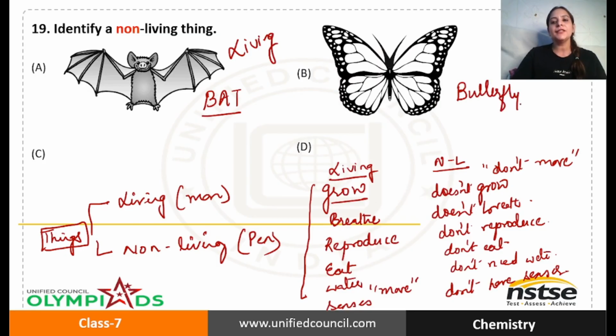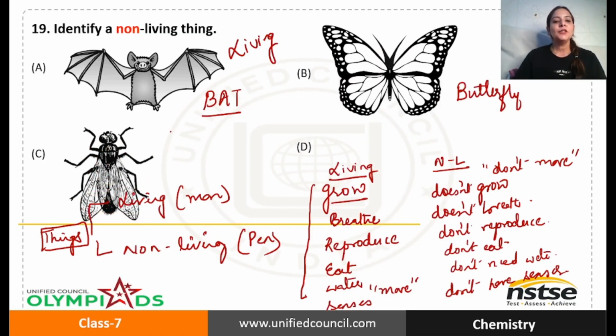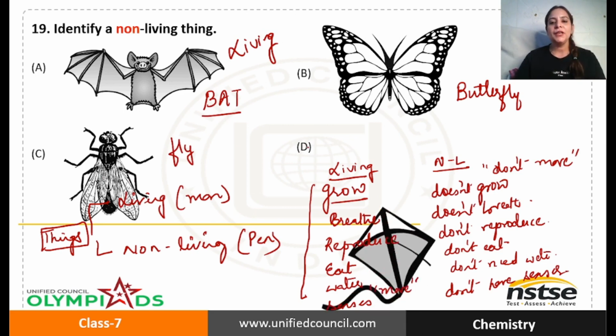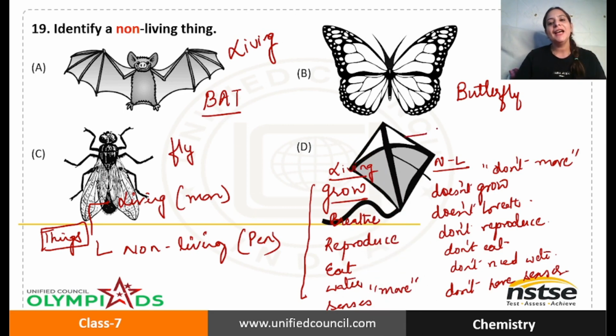We know that it is also living. This one is a fly. So this also is living. Option D states kite. A kite is non-living because it doesn't move, doesn't breathe, doesn't eat, doesn't need water, and cannot sense things. So the non-living one out of these four options is option D.